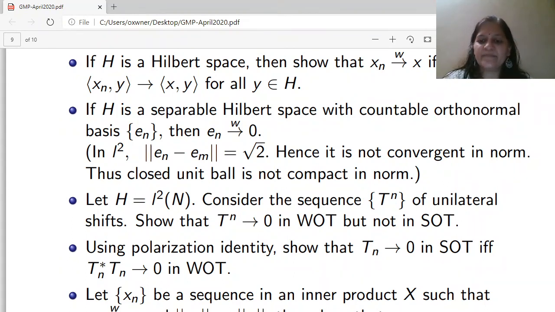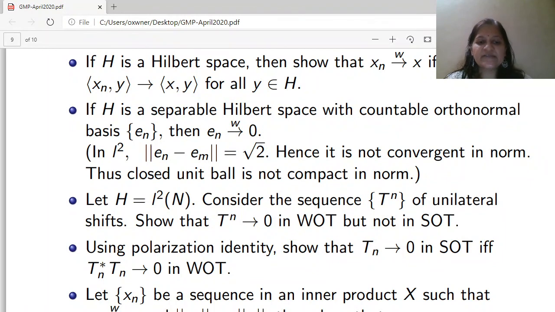Thus we get an example of a sequence which converges in WOT but not in SOT. Because of the last inequality, if a sequence converges in SOT, then it converges in WOT. But the converse is not true, and this is one example. That sequence converges in WOT but it is not convergent in SOT.